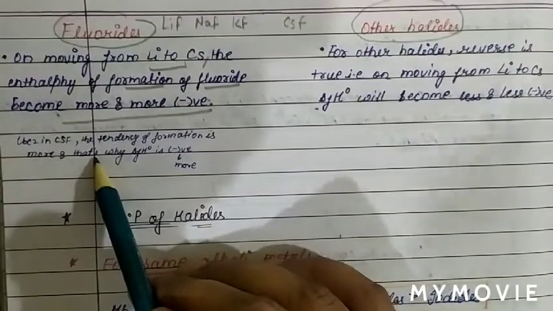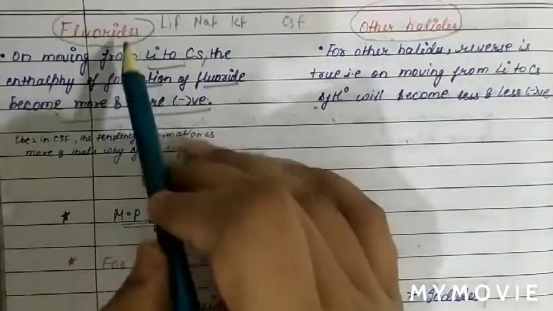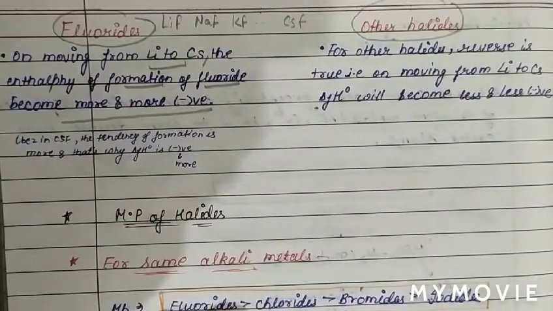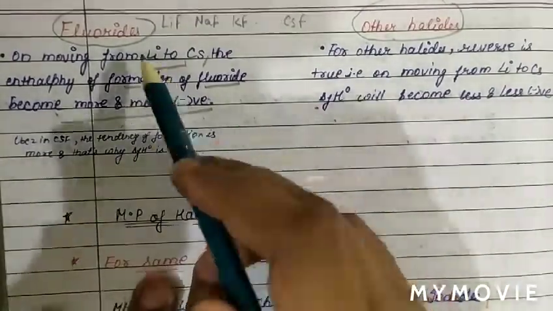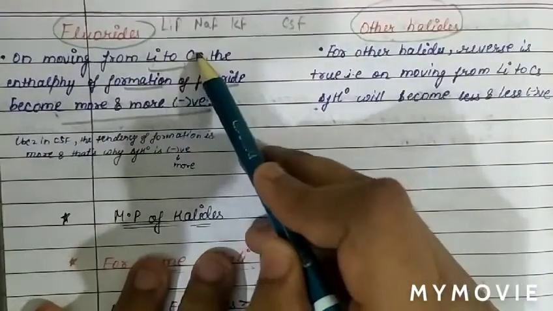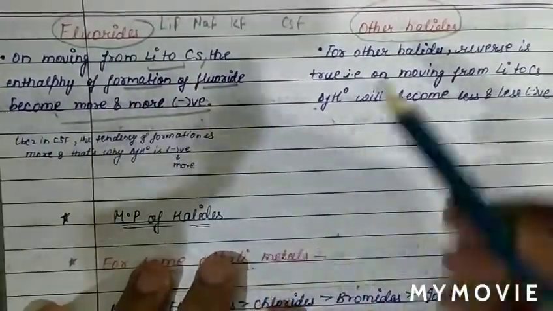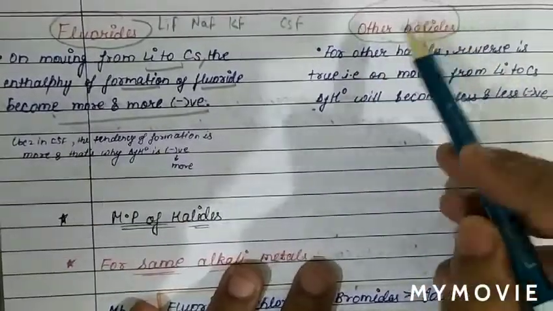As we know, fluorine is a highly electronegative element. So when we move from lithium to cesium, the enthalpy of formation of fluoride becomes more and more negative.